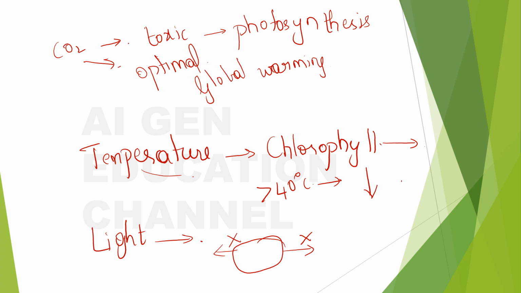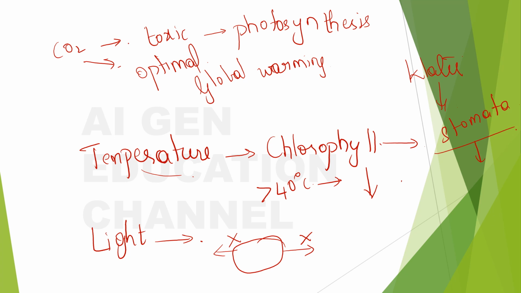And how about the water? What about the water? Water is so important for the plant that if any plant is not supplied with enough water, the stomata, you know about the stomata, or I think I have missed the stomata, right?